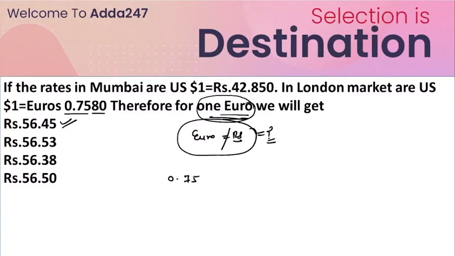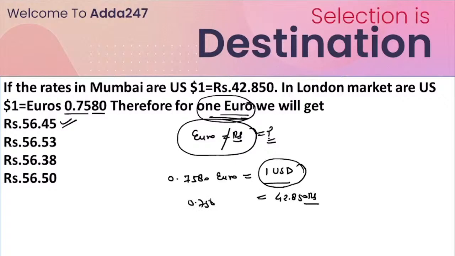So you can also write it this way: 0.7580 euros is equal to 1 US dollar. Meanwhile, this 1 US dollar is also equal to how many rupees? That is 42.850 rupees. So just write here: 0.7580 euros is equal to 42.850 rupees.